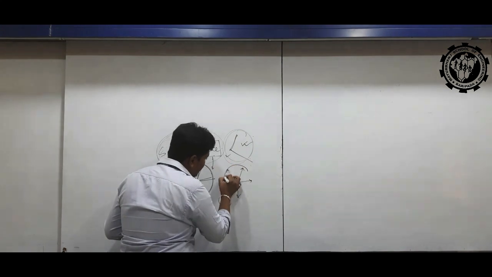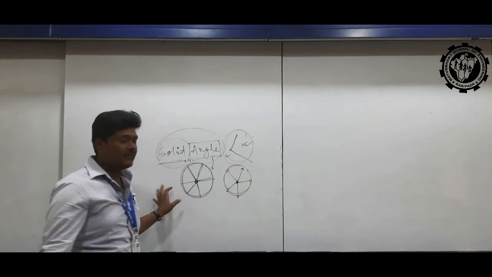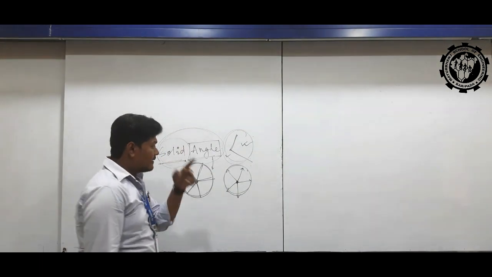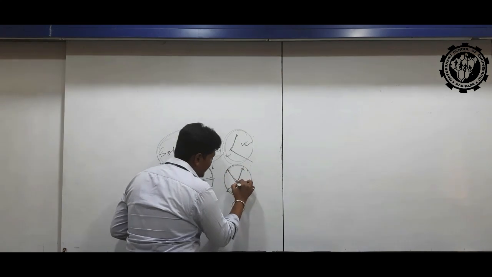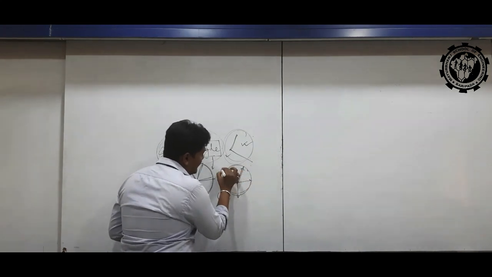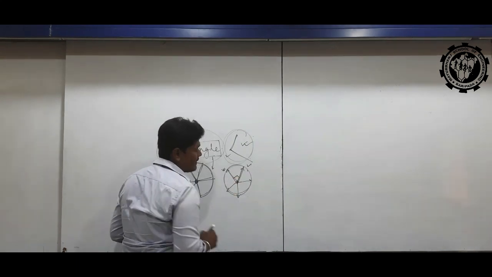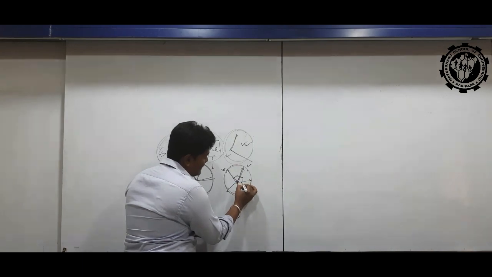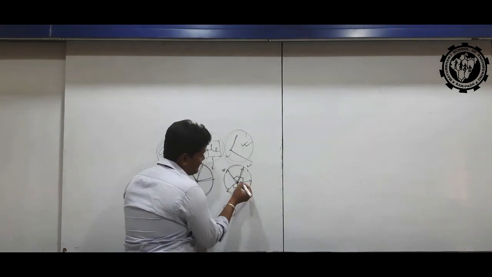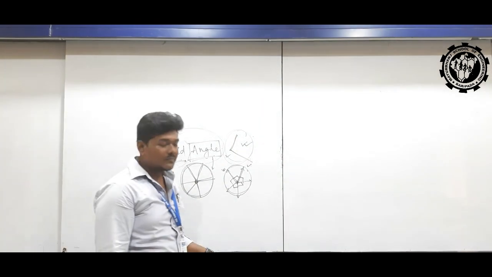Then it fully completes a cyclic circle. Then we can get some angles, from one radiation to another radiation, that type of angle, that type of angle. Is it clear?